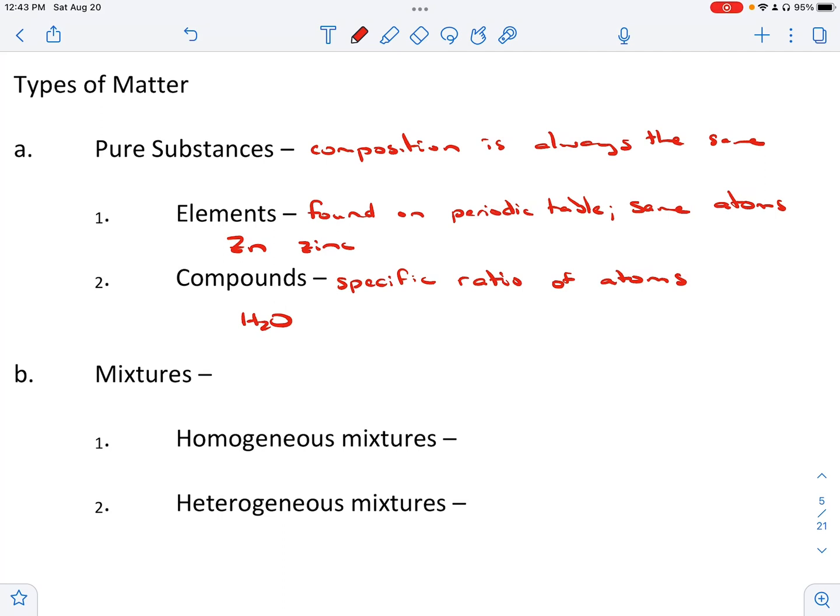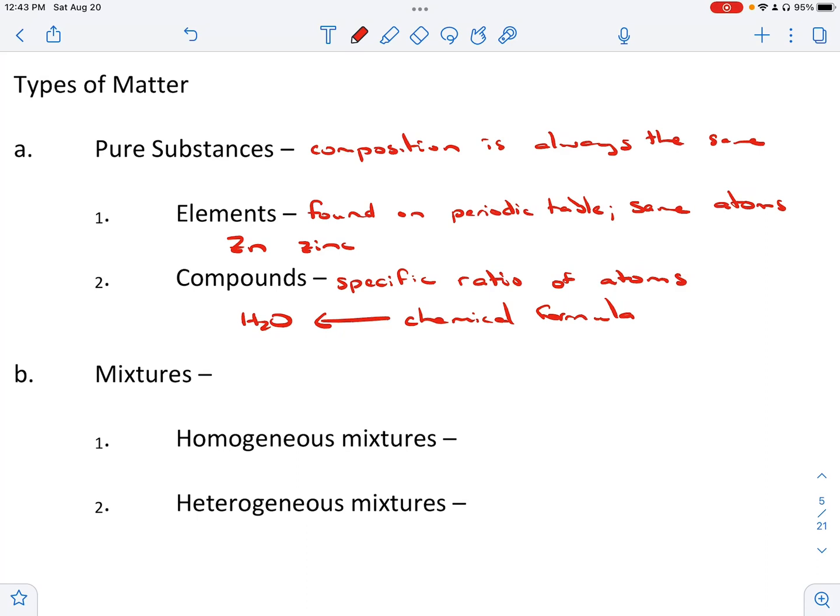So our compounds have a specific ratio of atoms. How we can tell that we have a compound is that you're going to see a chemical formula. If they have a chemical formula, we're going to know that is a compound. All right. Awesome.